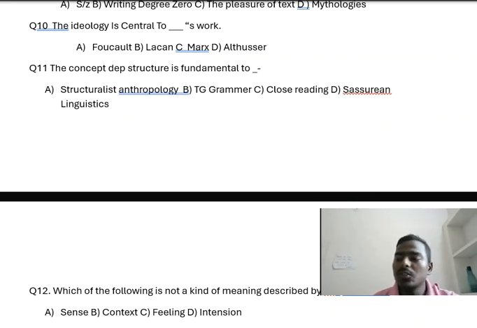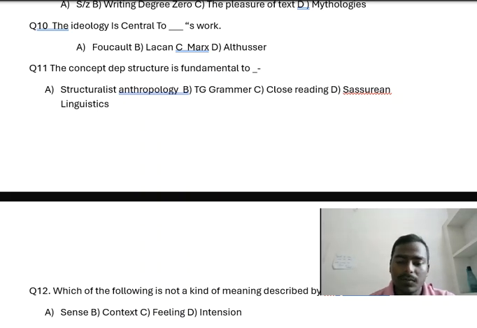This concept was introduced by Noam Chomsky. Deep structure refers to the underlying abstract representation of a sentence that determines its semantic interpretation, as opposed to the surface structure, the actual words and order spoken or written.